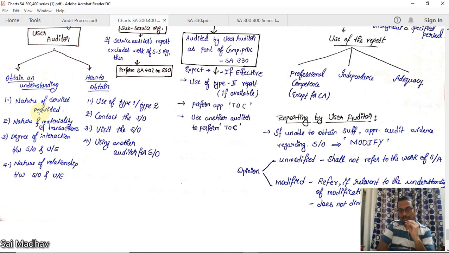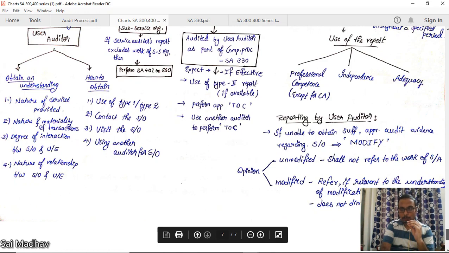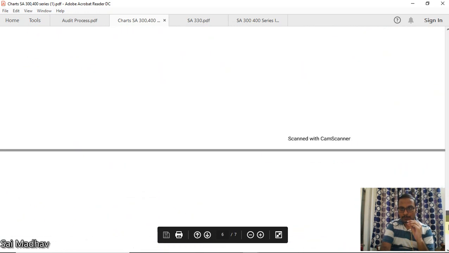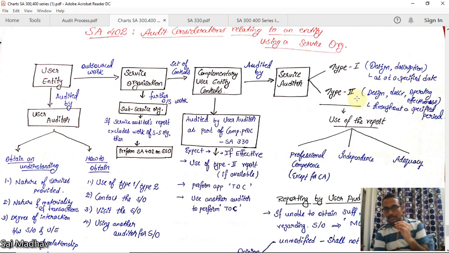Should obtain understanding. How to obtain understanding? Use of type 1 and type 2 report. Okay, what is type 1 and type 2 report? See, service auditor will be auditing the service organization and controls of the organization. There are two types of report he can give. One is type 1, that is design description at a specified date.